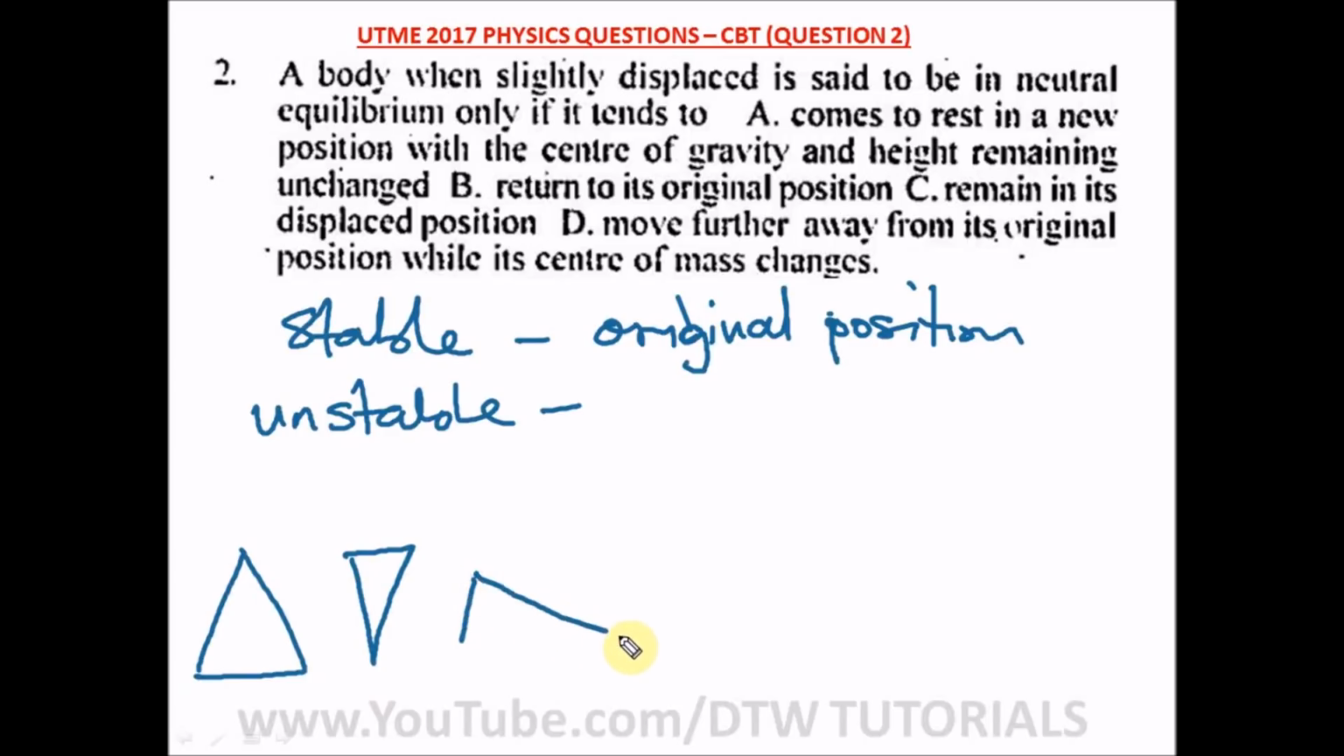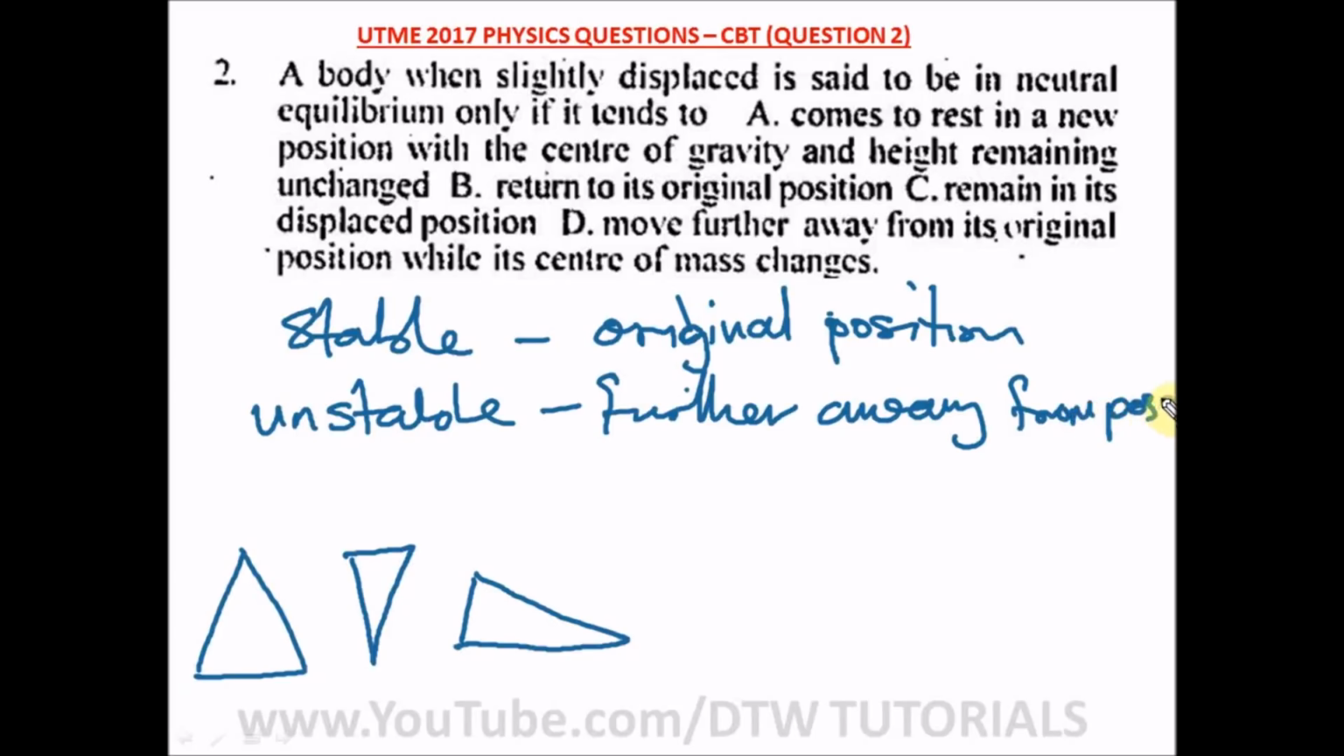While for neutral, it's when its line is on its surface, that's on its body. So unstable, it will move further away from the original position. And neutral, it would come to rest in a new position, with the center of gravity and height remaining unchanged. So our right option here is option A.